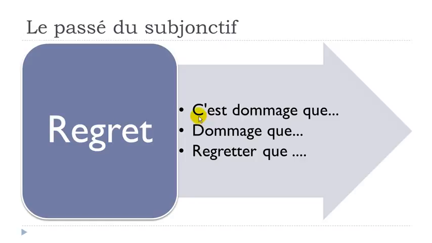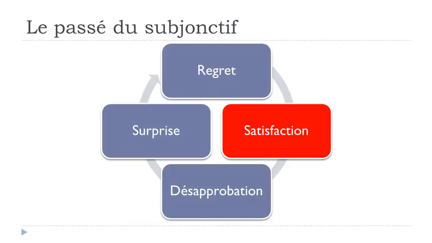And we've got these structures. C'est dommage que, it is a pity that, and then if you continue with a past structure, it should be at the passé du subjonctif. Dommage que, exactly the same thing, but it's more spoken because you've dropped the subject and the verb, so you can use that orally. Maybe not in formal situations, it would be better to use c'est dommage que. And then regretter que, to regret that, and after that, you should put this passé du subjonctif, of course, if what comes after should be at the past form.